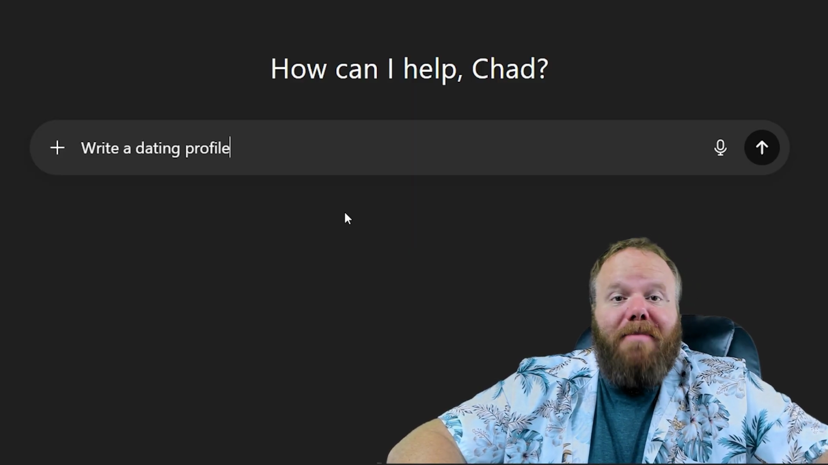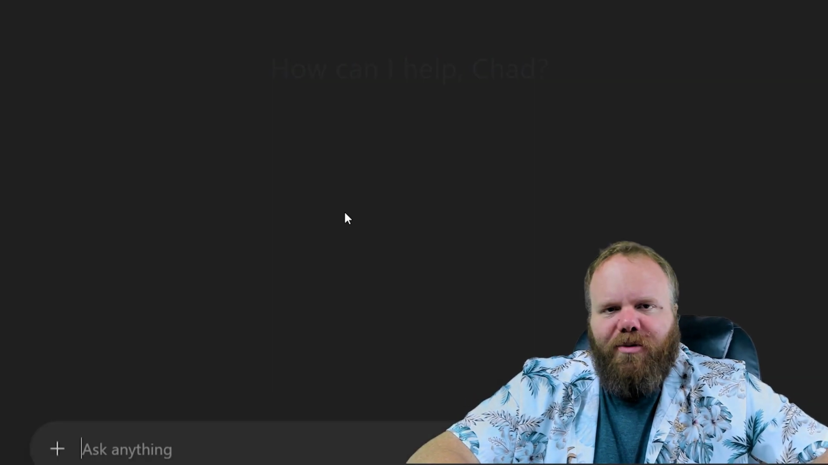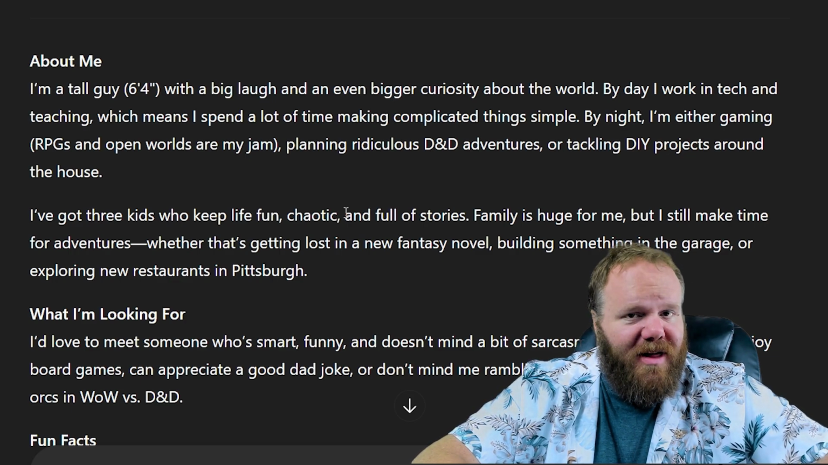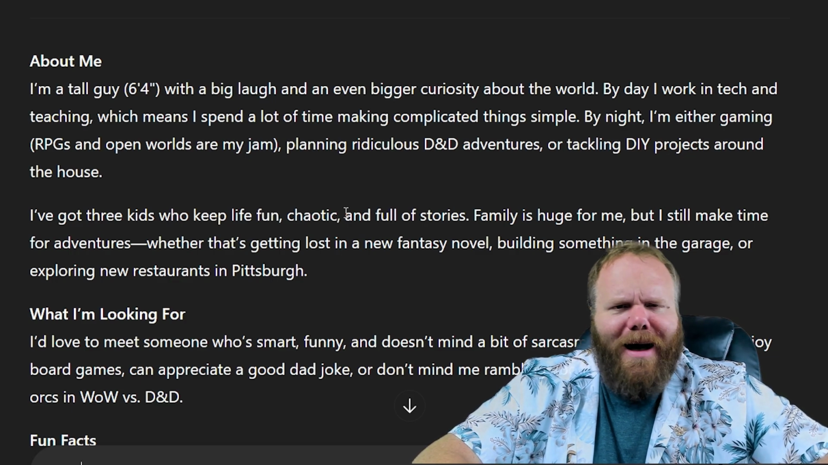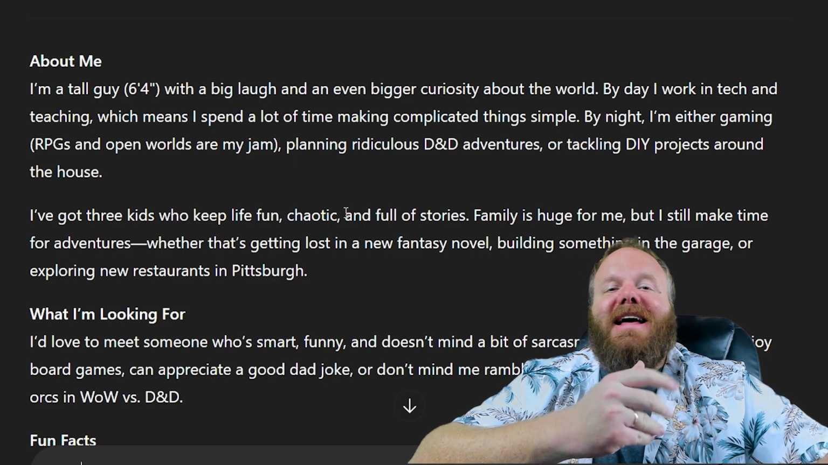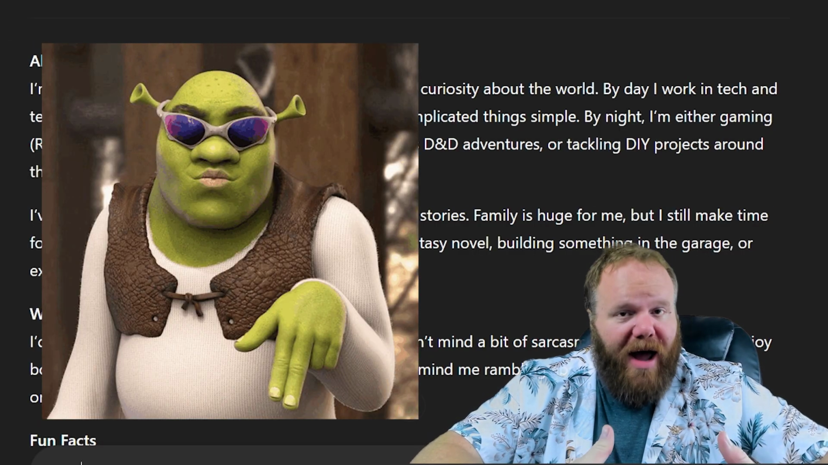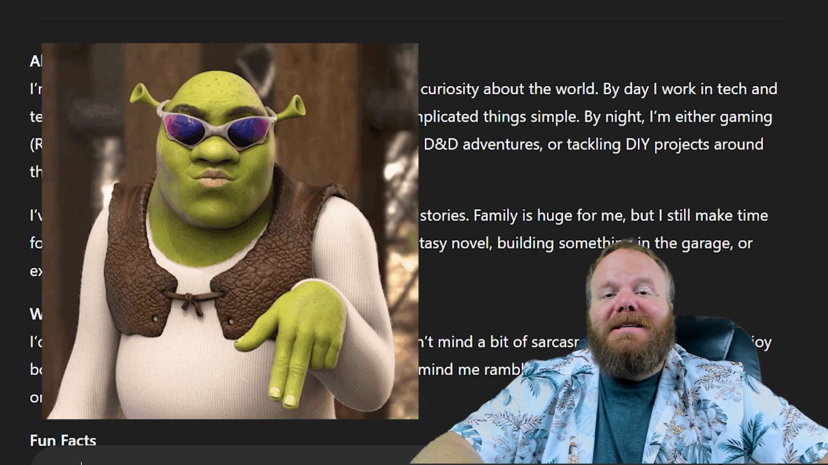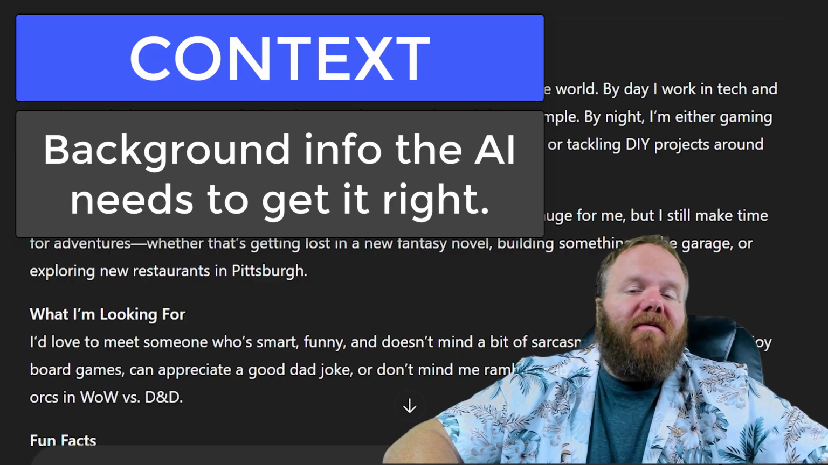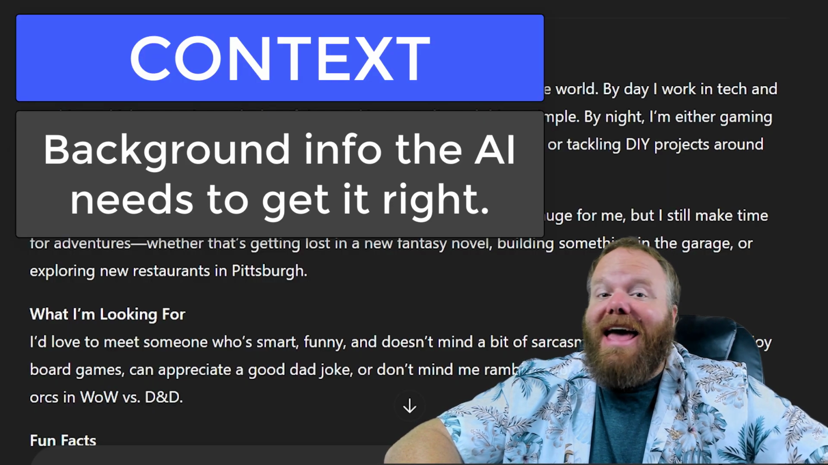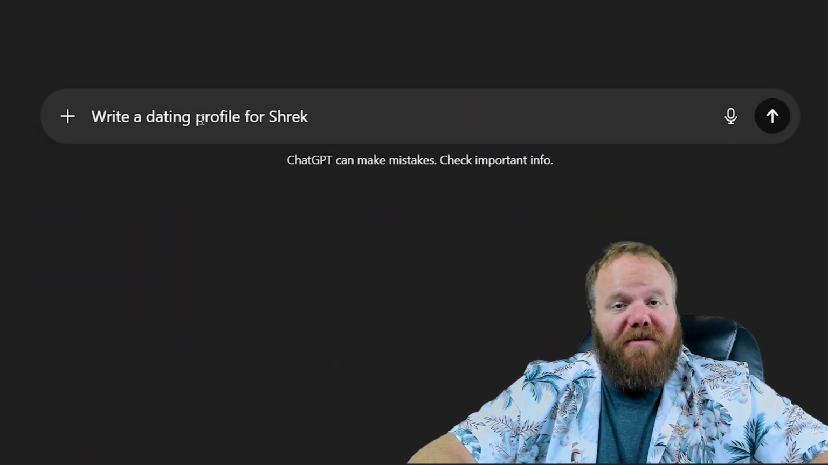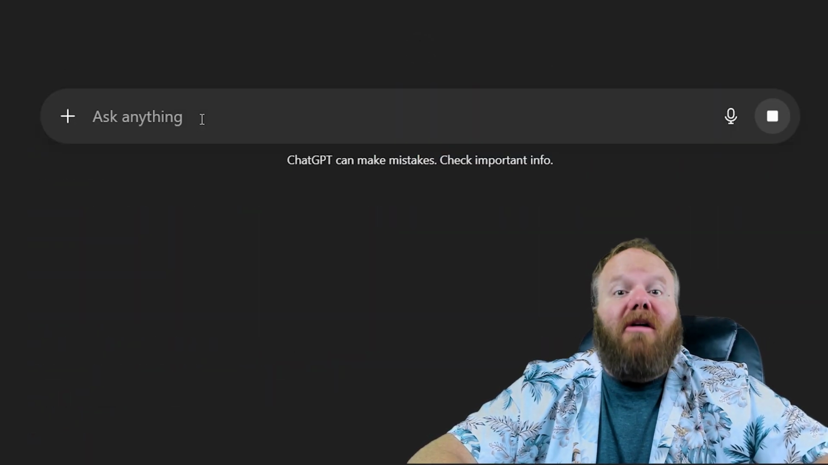Let's start with a bad prompt. Write a dating profile. That's hilarious, because my ChatGPT has learned a few things about me and is including that. I'm married. I'm not looking to make a dating profile anytime soon. But the point is that this is a dating profile for Shrek, which means that this prompt is missing context. In AI prompts, context means providing the background information that an AI model needs in order to give you the response that you want. Which means we need to further clarify, this is a dating profile for Shrek.